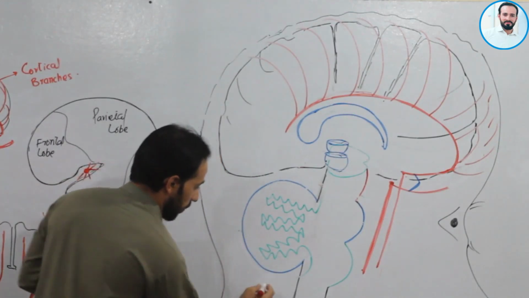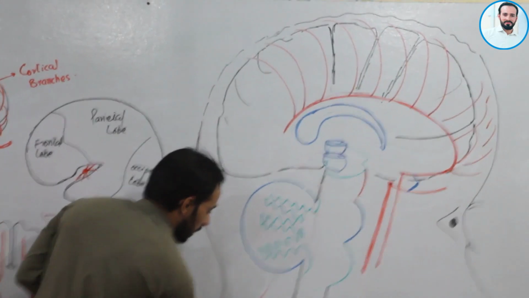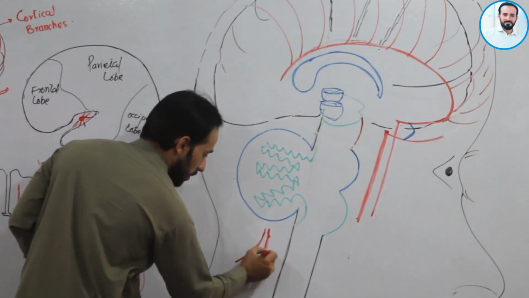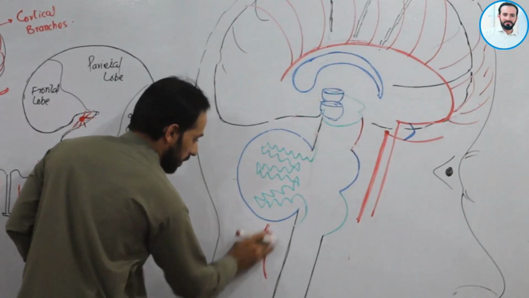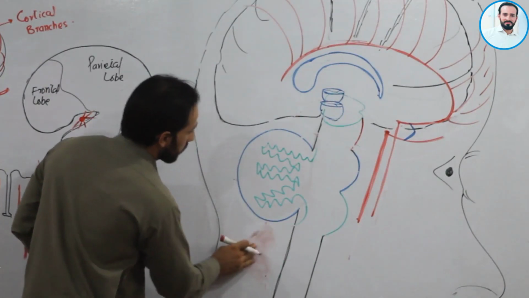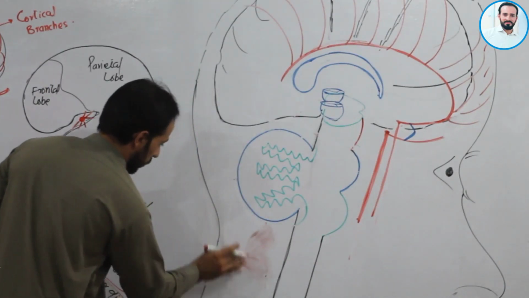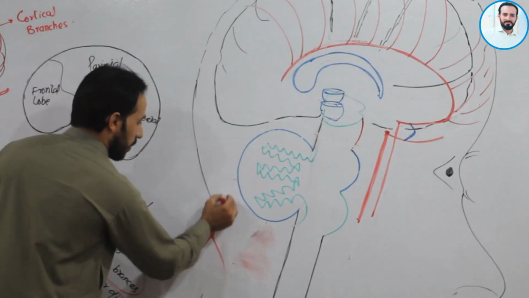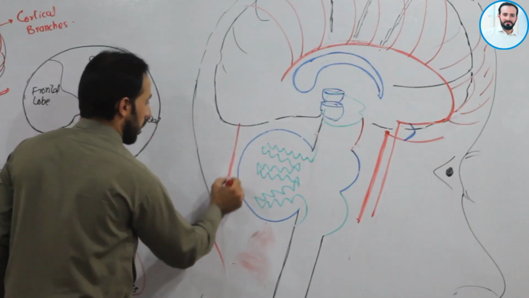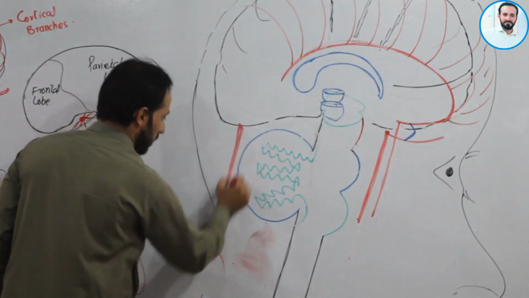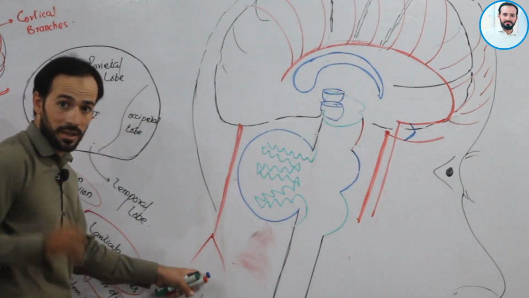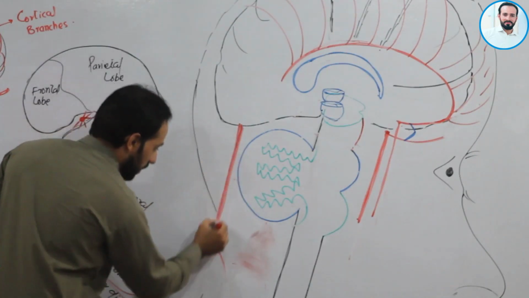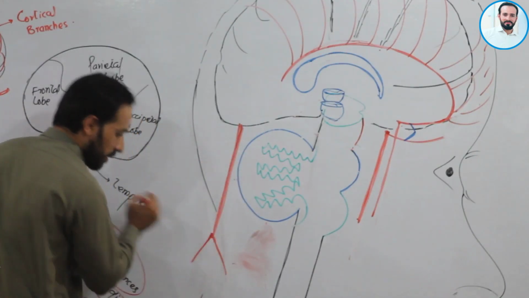Now look, on the posterior side, we have our vertebro-basilar system. So this is the right vertebral and left vertebral artery. Right? Clear, friends? They are going up. Let us make the right and left vertebral arteries. And this is our basilar artery. I know it is not the exact position, but let me complete our lecture. Friends, this is our basilar artery, right vertebral artery, left vertebral artery.